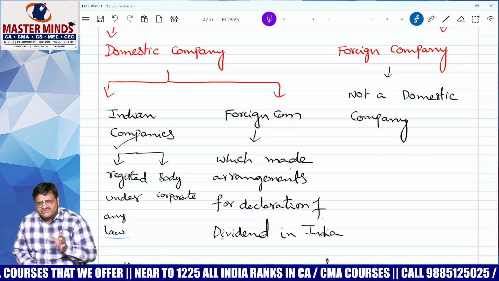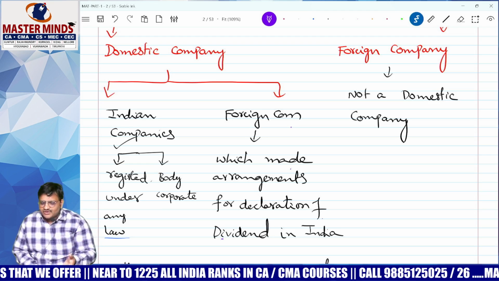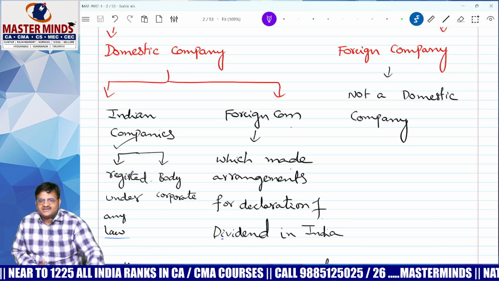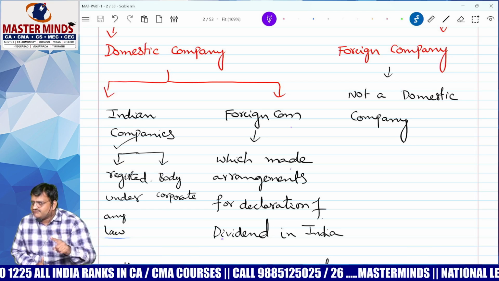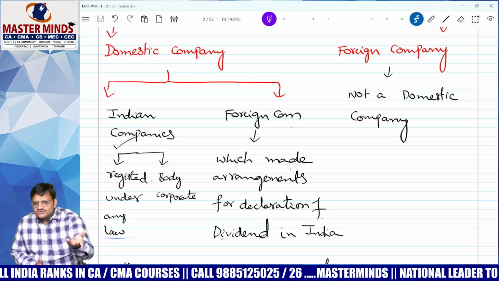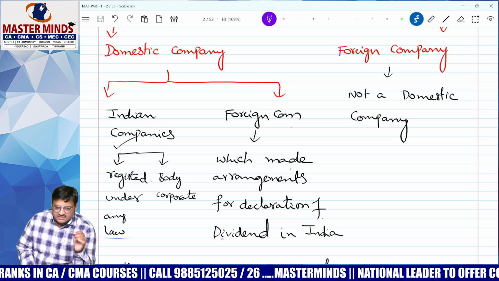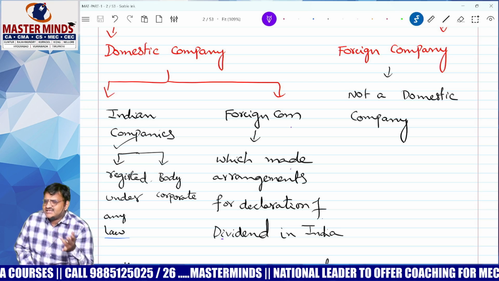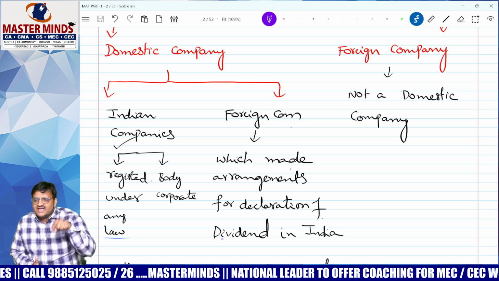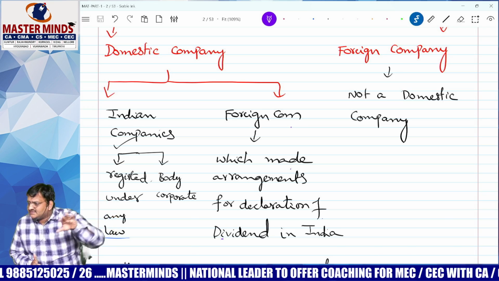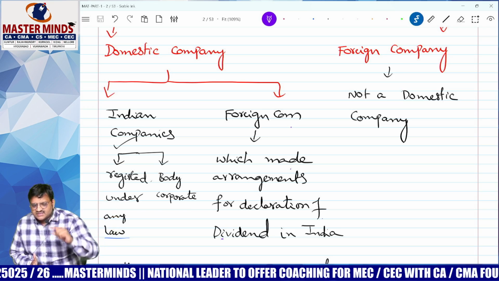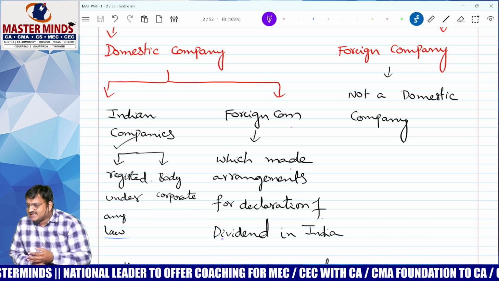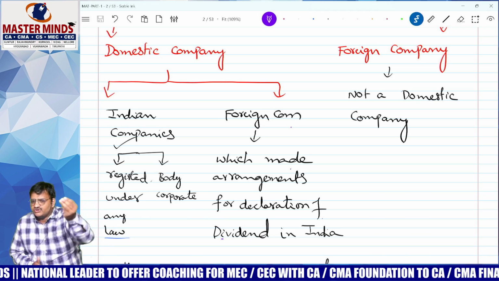Student confused: sir, you are saying foreign company, again domestic company, how come? Okay, I will take example for each. Number one, Reliance Industry registered in India. So that is Indian company, therefore it is called as domestic company. But sir, Reliance Industry nowadays has operations in London. Answer, whether they have operations in London or Pakistan is none of our business. Our point is Indian company or not. If it is Indian company, that is called as domestic company. All Indian companies are domestic companies.